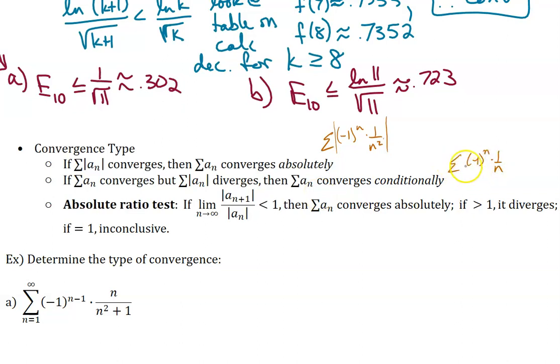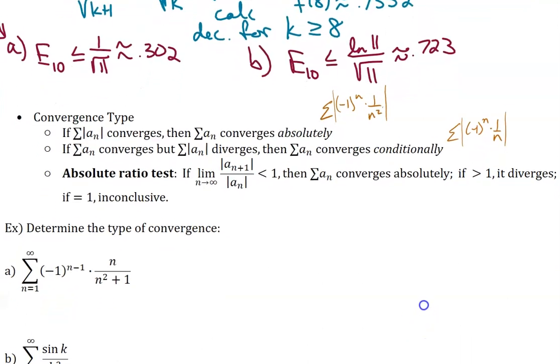The absolute value of this is the harmonic series. The harmonic series we know diverges. So without this (-1) to a power, this series would not converge, meaning that this series only converges conditionally, okay? And then if the alternating series diverges, then it doesn't really matter.